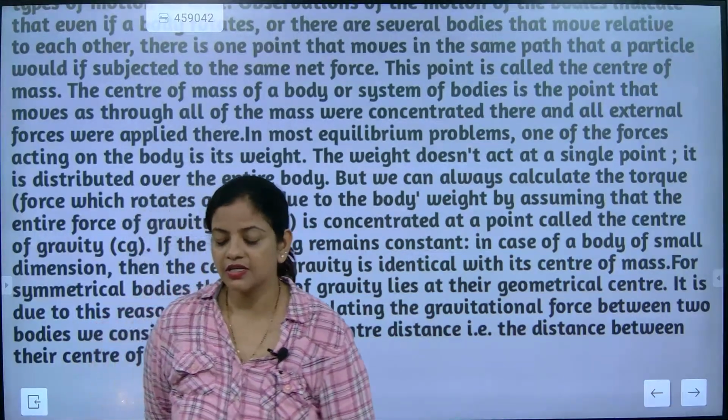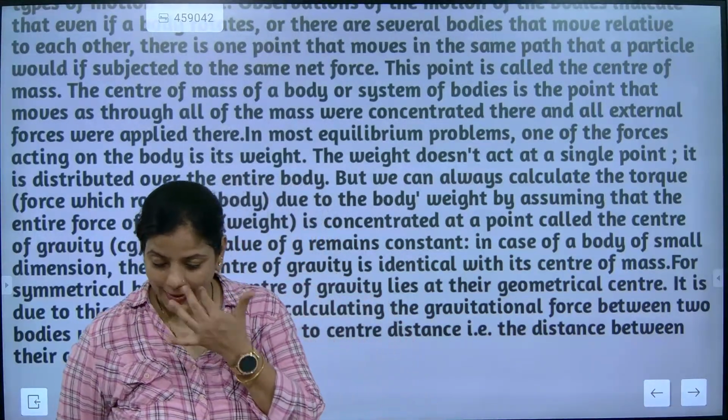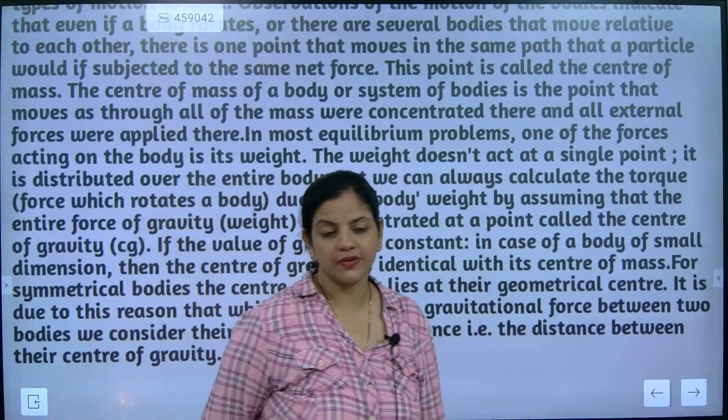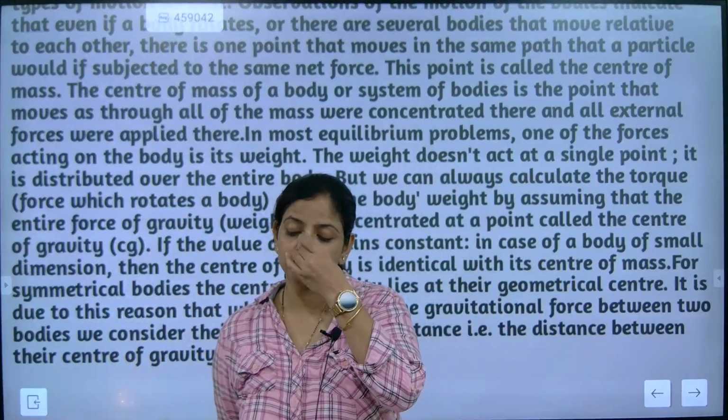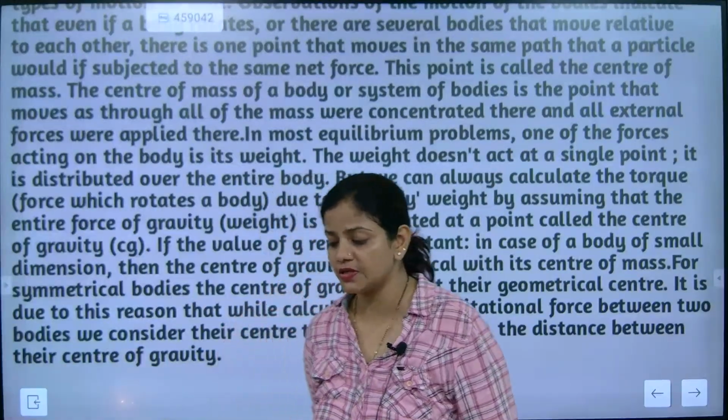Work, power, energy in one night. That chapter is coming. Numericals, kinetic energy, potential energy related questions and numericals will be coming 100%.